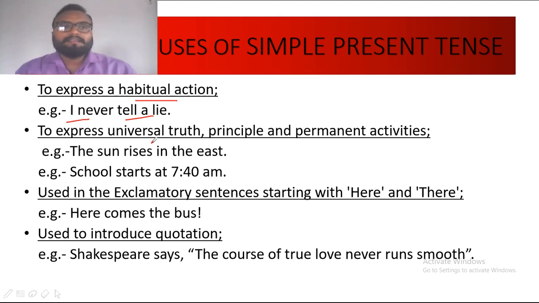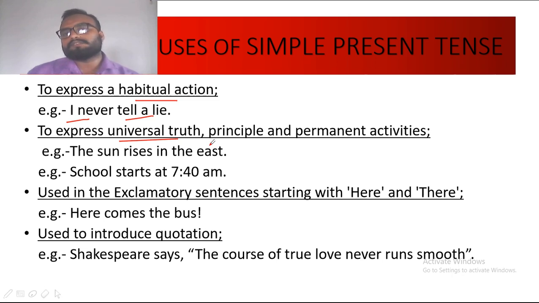Suppose I say he goes for a walk every morning. So it's a habit of he. It's a habit of the subject to go for a walk daily. So this type of action is regarded as habitual action, and for this type of action again simple present tense is used. Now the second use is to express universal truth, principle and permanent activities.